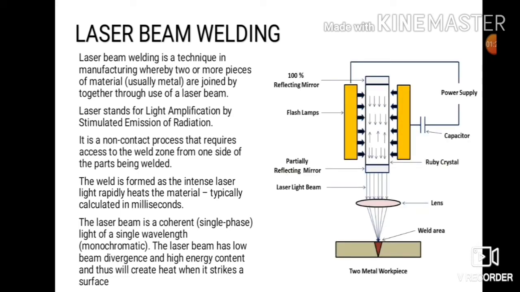Here you can see the diagram or arrangement of laser beam welding, in which we are using a ruby crystal for the laser beam, and a lens is used to focus the rays on the welded area, so that we can heat the surface where we want to join. This is a very simple type of welding.